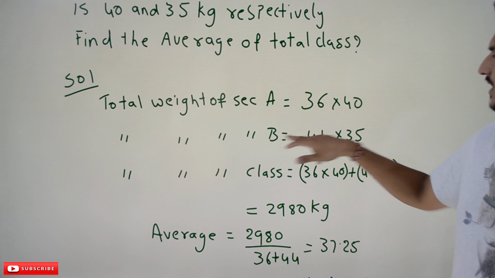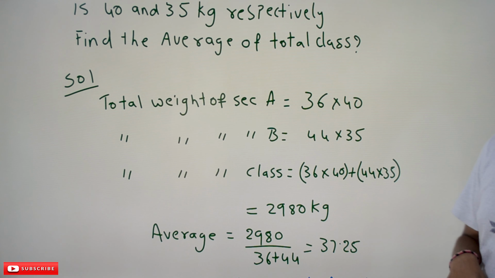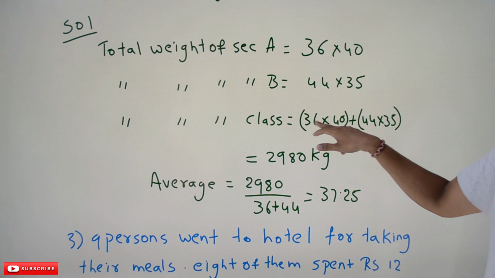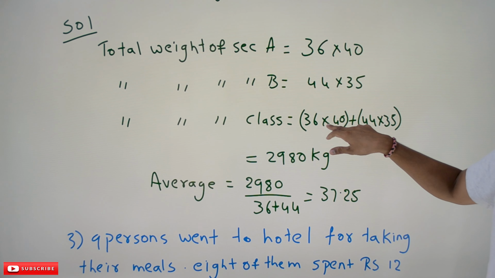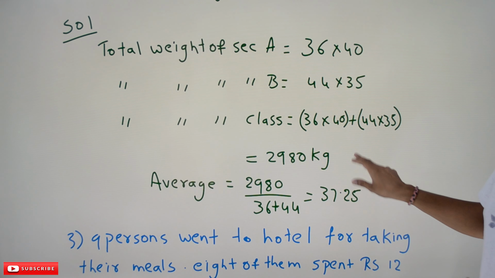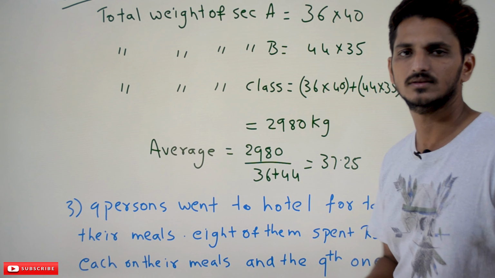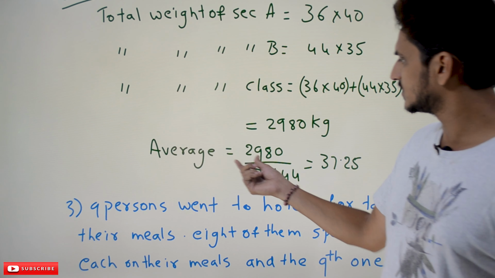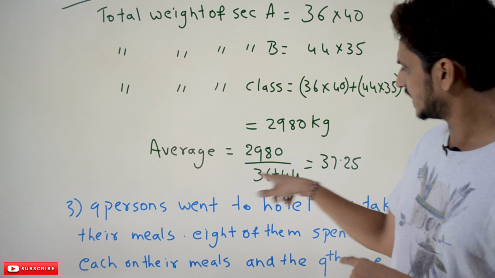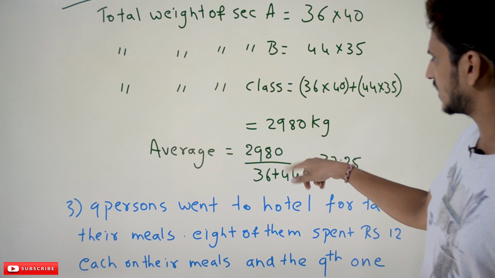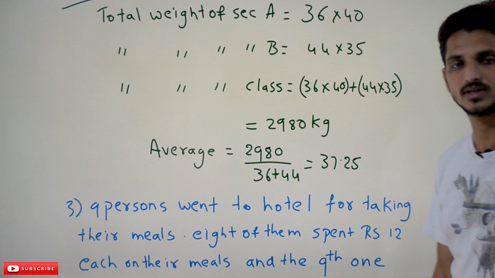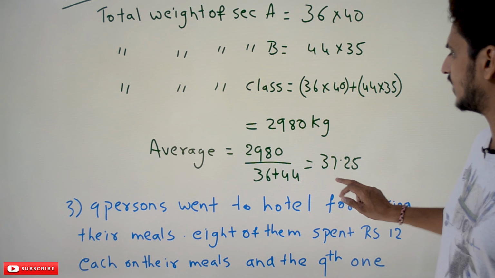Total weight of section B is average multiplied by number of students. So total weight of the class is 36 multiplied by 40, section A's total weight, plus section B's total weight, which is 2980 kg. So average is equal to 2980 divided by the total number of students in sections A and B, 36 plus 44, which is 37.25. The average of the class is 37.25.